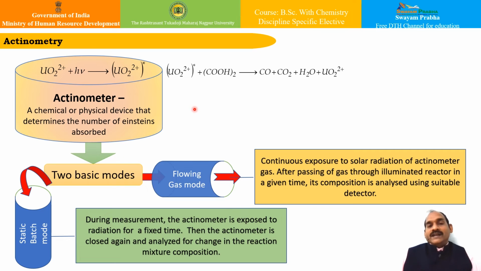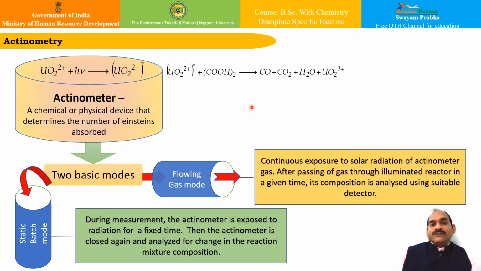What is this actinometer? It consists of 0.05 molar oxalic acid mixed with 0.01 molar uranyl sulfate solution. This uranyl sulfate serves to sensitize the decomposition of oxalic acid on exposure to violet or ultraviolet light. You can see over here.